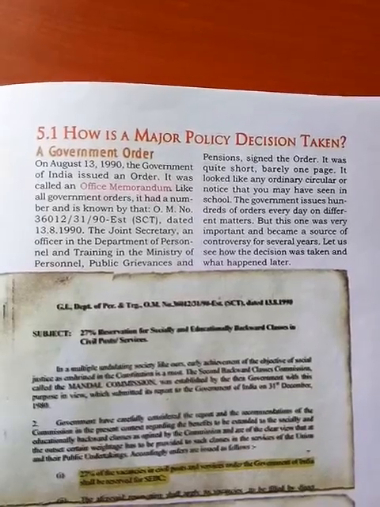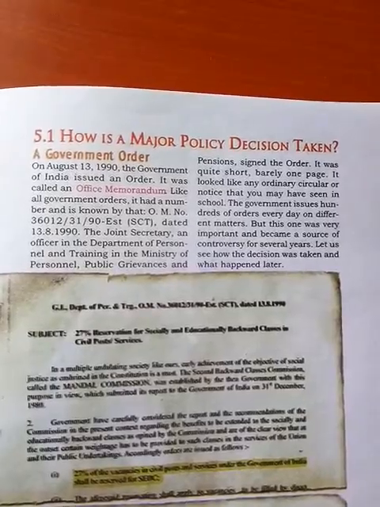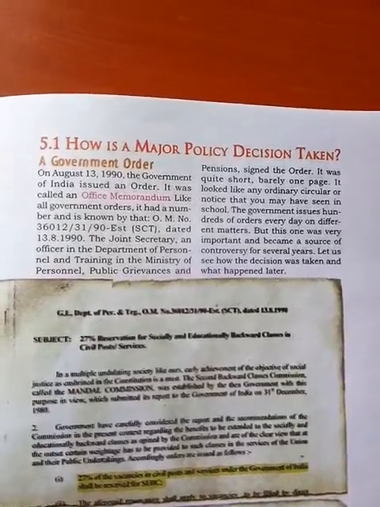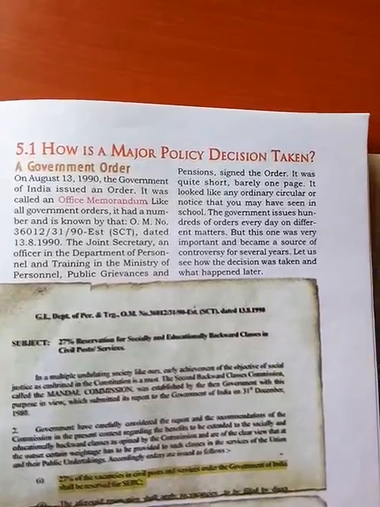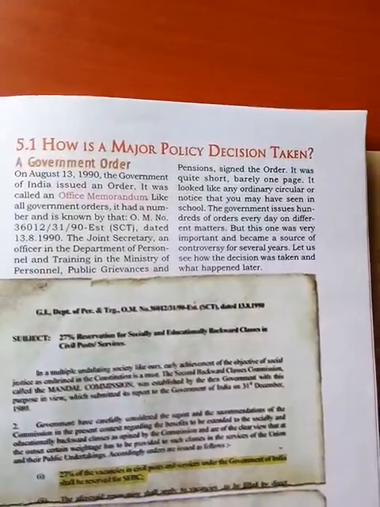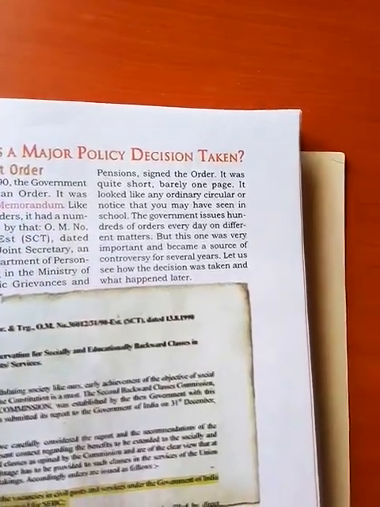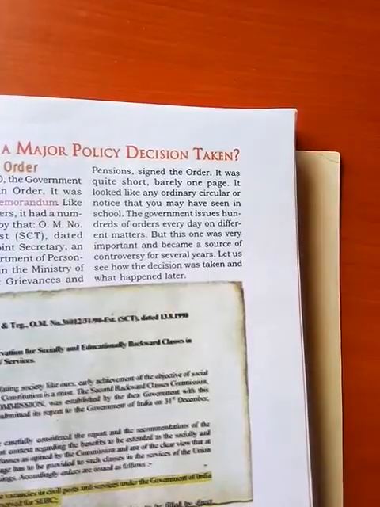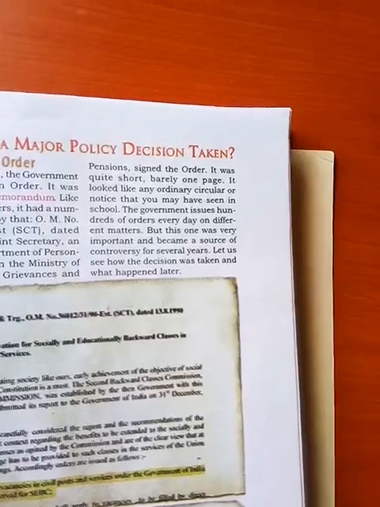The joint secretary, an officer in the Department of Personnel and Training in the Ministry of Personnel, Public Grievances and Pensions, signed the order. It was quite short, barely one page. It looked like any ordinary circular or notice that you have seen in school.